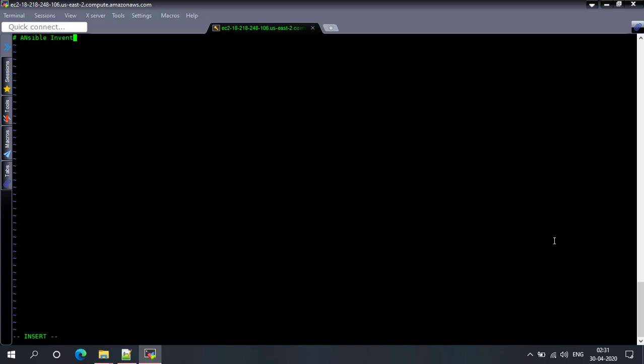Ansible inventory file for Cisco XE routers. Now I'll create a group named hosts. These groups are useful for calling in our Ansible playbooks, and then I'll add our hosts.